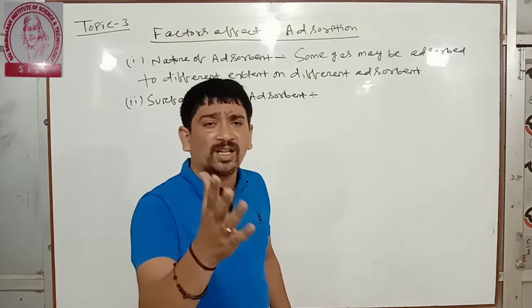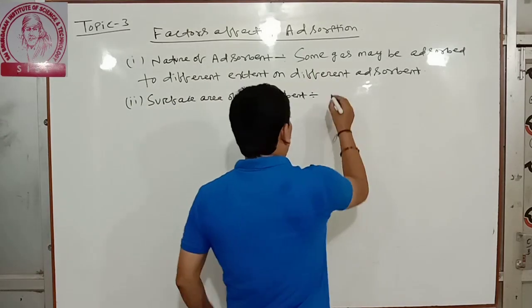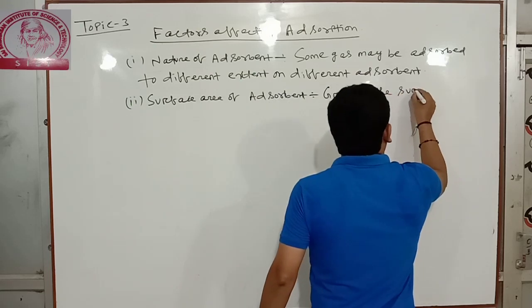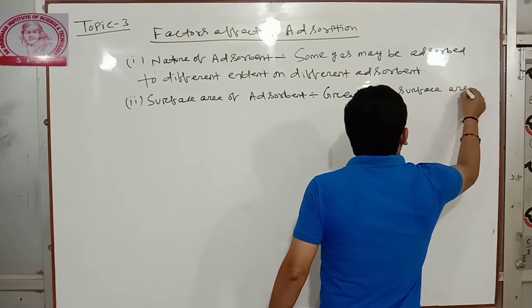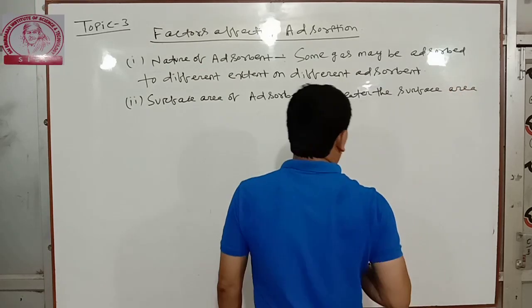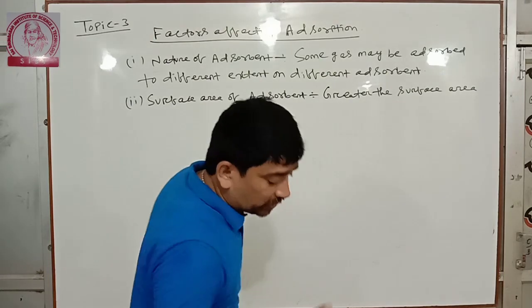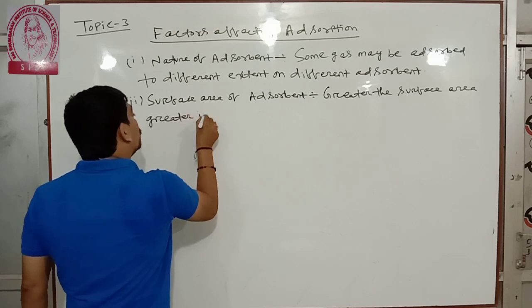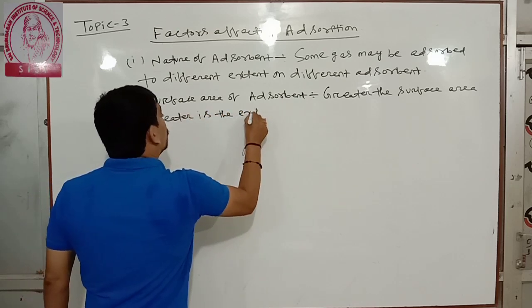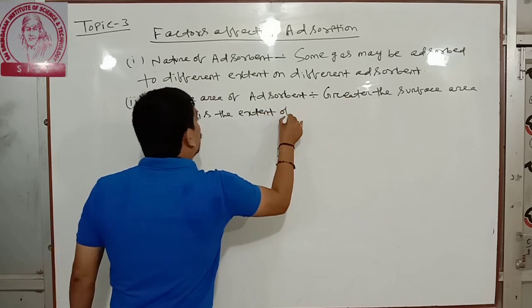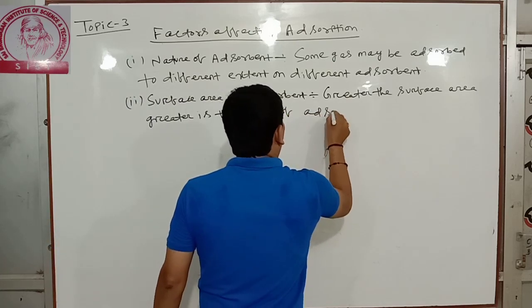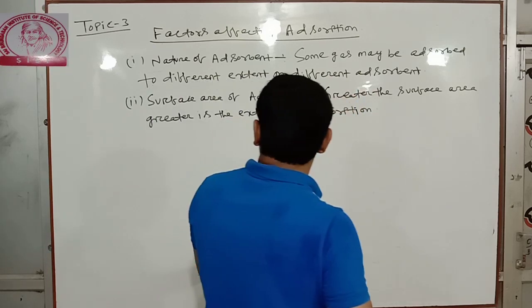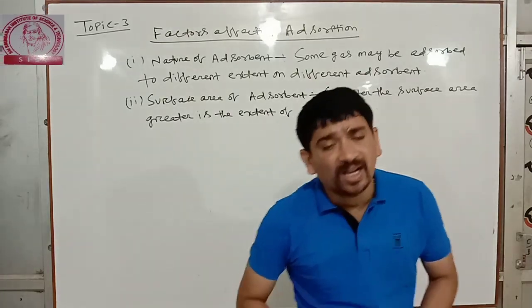Greater the surface area, greater is the extent of adsorption.